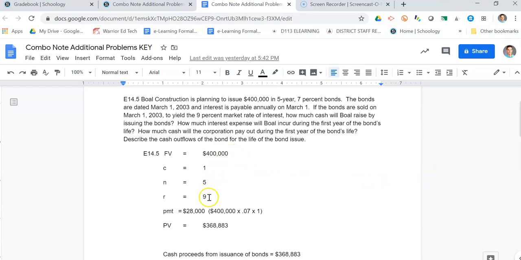It's for 5 years, and we're going to use the market rate of interest because that dictates what we receive today. And then the payment, we're going to use the face rate. Remember, we only use the face rate when we calculate the payment. The market rate dictates what we're going to receive on the issuance. All right? I said that multiple times. I had a couple emails on that. You guys got to watch the video.